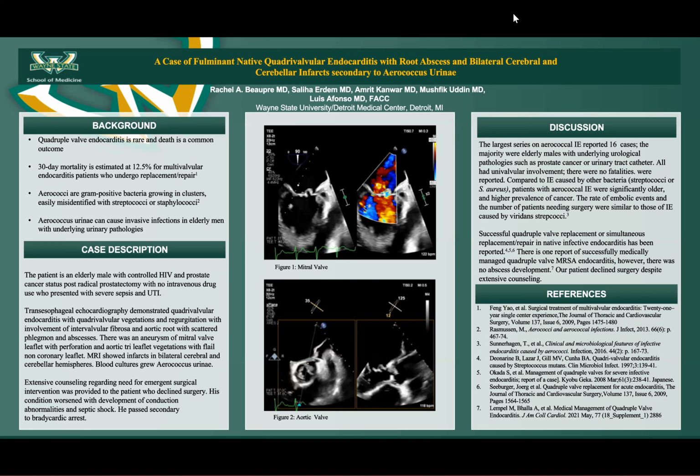We present the first case of quadrivalvular aerococcal endocarditis in an elderly patient with a history of prostate cancer. Aerococci can be misidentified and the incidence of infections is underestimated. Aerococci therefore should be on the differential for elderly patients with urinary tract abnormalities who present with endocarditis.